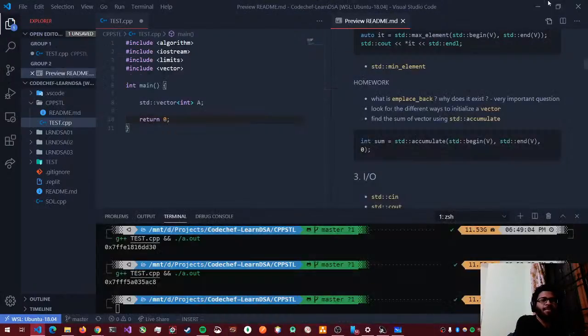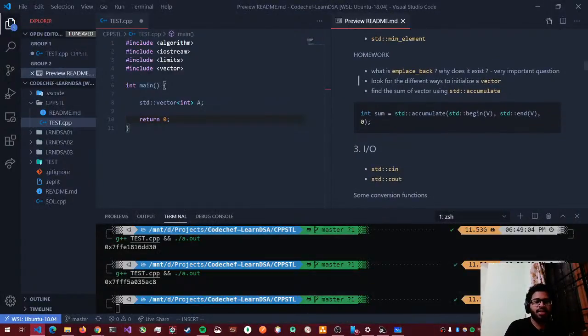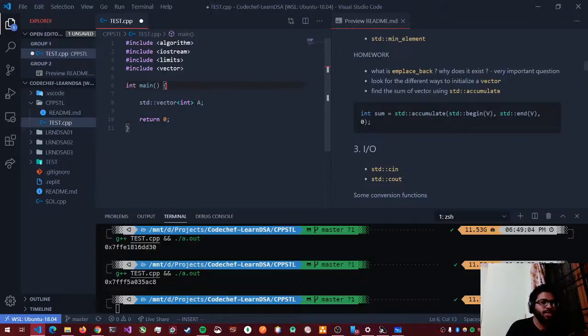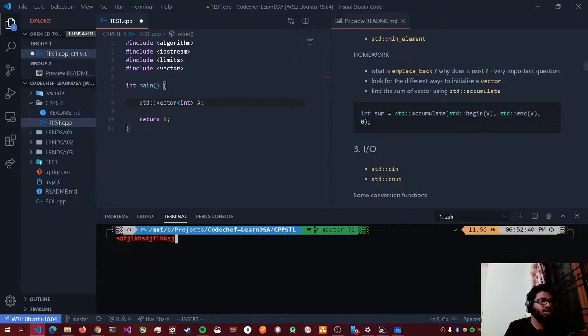Now let's look at IO operations. As I said, I'll tell you what cin and cout are. cin is used for taking an input from the standard input. Anything that I'm typing here on the console is called standard input, and what my program outputs is called standard output.